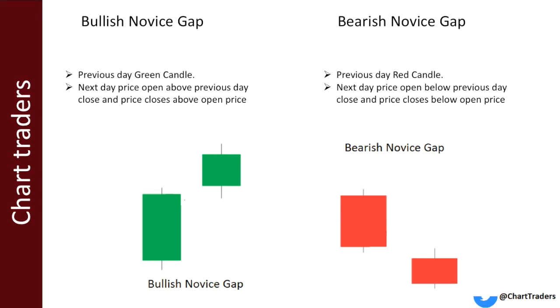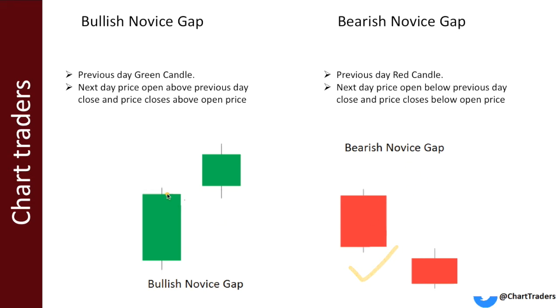We can see there are two types of gap, one is bullish and second is bearish. This is known as a bullish noise gap when the opening is higher than the previous closing, and this one, where the open is lower than the previous close, is known as a bearish noise gap.